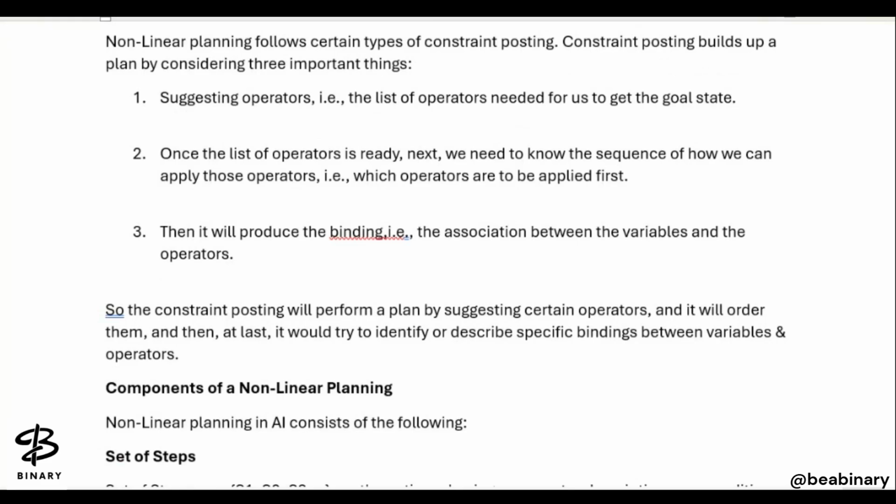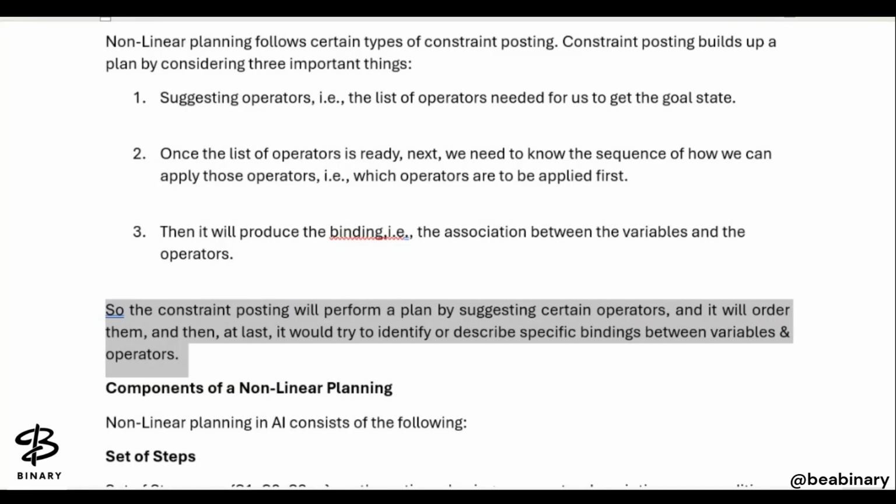So the constraint posting will build a plan by suggesting certain operators, and then the sequence or the ordering of them, and then at last it would try to identify or describe the specific binding between the variables and the operators.